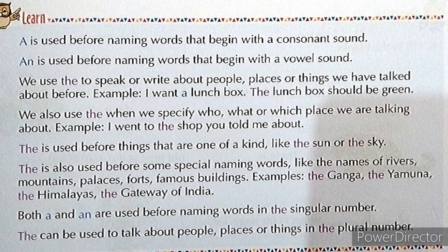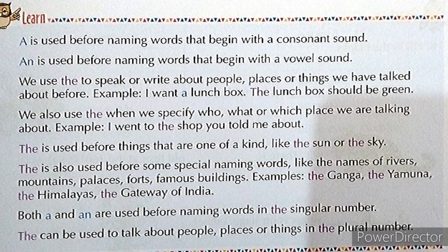The is used before things that are one of a kind, which is only one of its kind in this universe, like the sun, the moon, the sky, the earth, etc. The is also used before some special naming words like the names of rivers, mountains, palaces, forts, famous buildings, etc. See the examples: the Ganga, the Yamuna, the Himalayas, the Gateway of India.